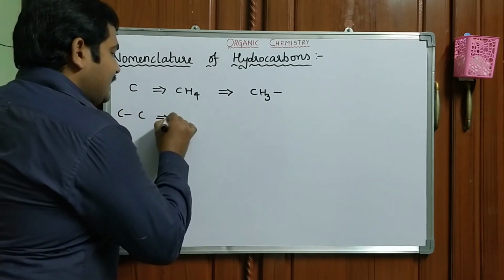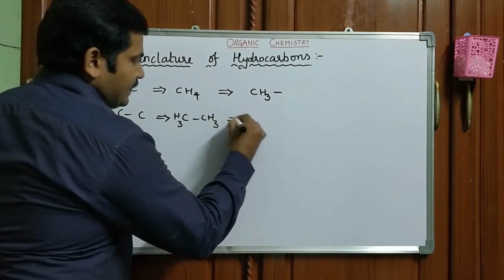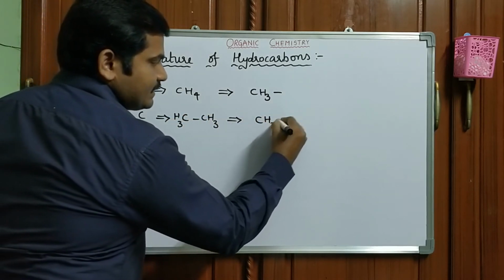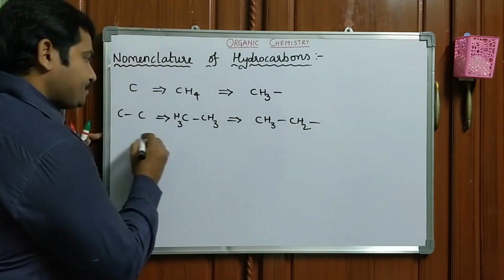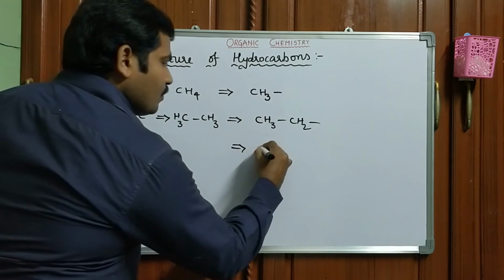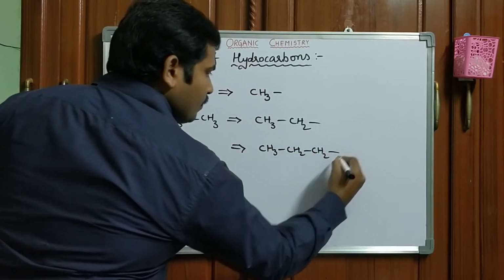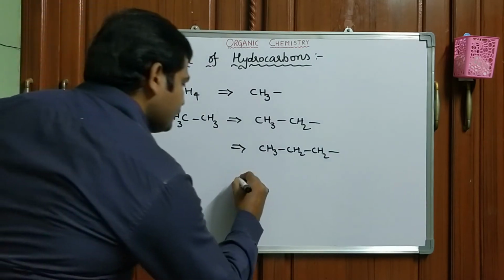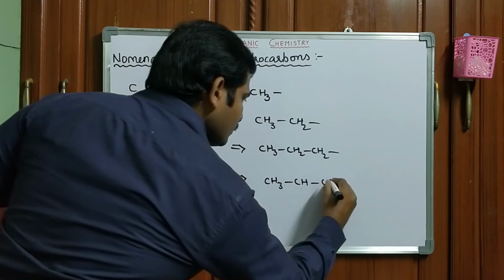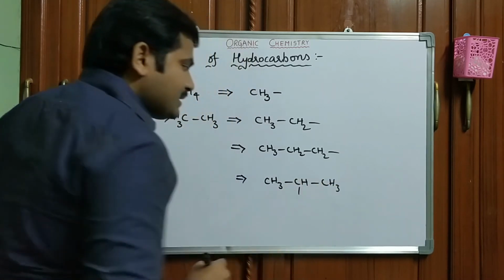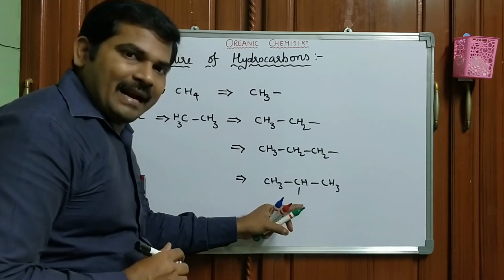Next is ethane, CH3, CH3. Its respective radical is the ethyl radical. Like that, what is this? Propyl radical. What is this? Isopropyl radical or 2-propyl radical.